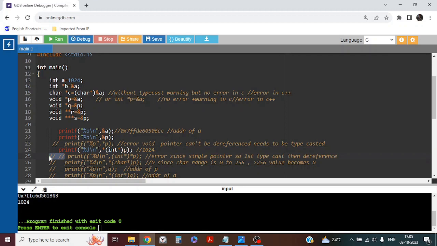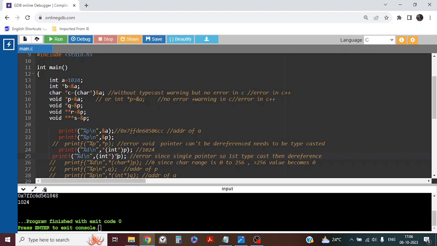Let's come to line 25. What is this? First dereferencing, then typecasting. Since it is a single pointer, we cannot dereference it first. If it is a double pointer, triple pointer, or multiple pointers, then we could dereference first, then typecast. But in the case of a single pointer, we cannot dereference it first, because after dereferencing we are getting the value itself. Once we extract the direct value, then we have to typecast. Let it be double pointer, triple pointer, we will see case by case.